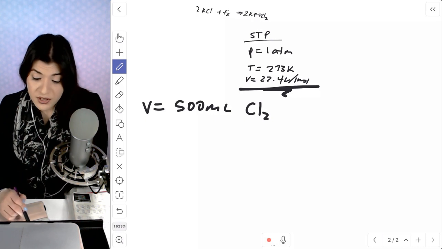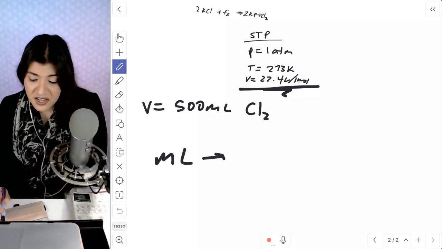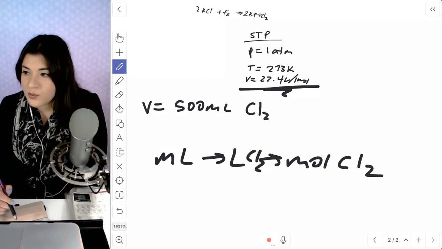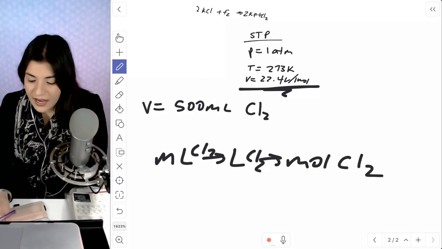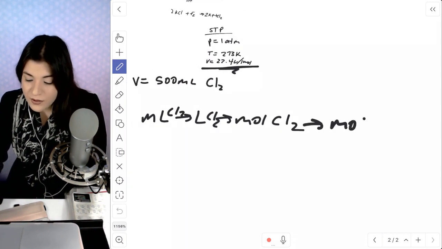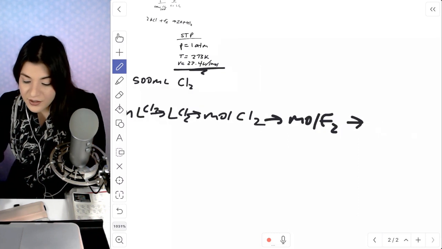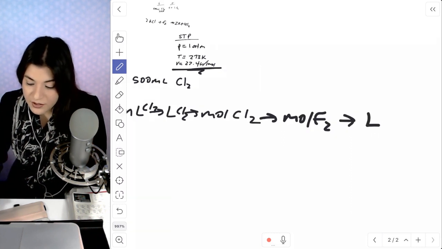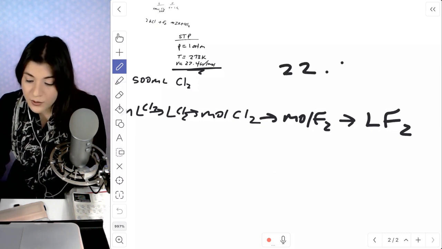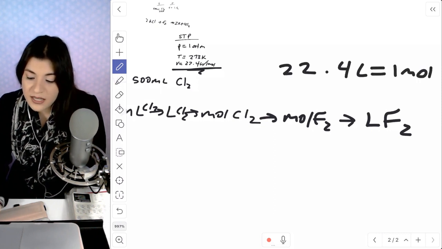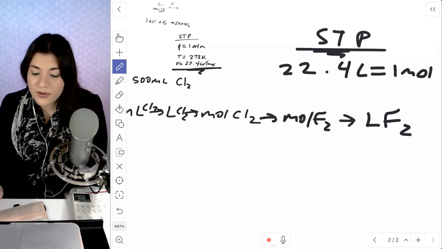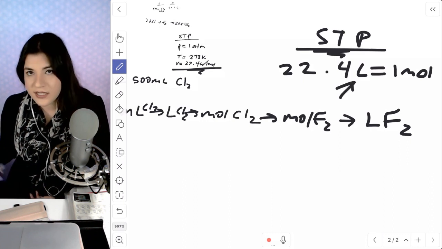So that's all I got to do. I'm going to move this milliliters to liters and then change that to moles. That'll give me moles of Cl2. And then from there, since we're asked to find the volume, I'm going to do a mole to mole ratio and get to F2. And then lastly, get to liters of F2, once again using this conversion factor of 22.4 liters is equal to 1 mole. So when they're saying STP, this is essentially what they're talking about. The main thing to focus on is that this amount of liters is equal to 1 mole.